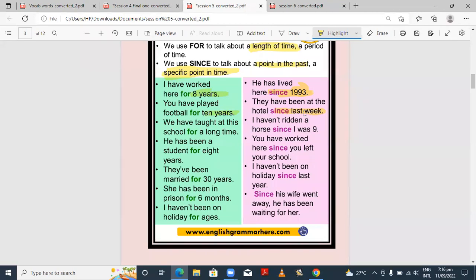Okay, next one. We have taught at the school for a long time. Now, long time, we don't know how long. Very unspecific. So we are using for here. I have ridden a horse since I was 9. Now, since I was 9, your age factor is very specific. It is not possible that you remain the same age till next year, right?